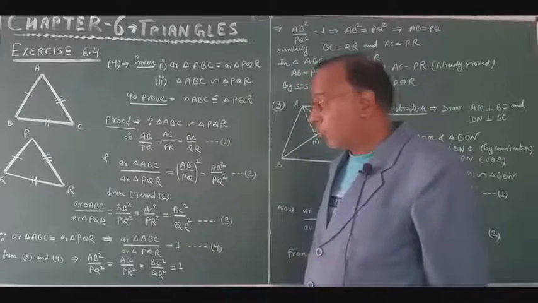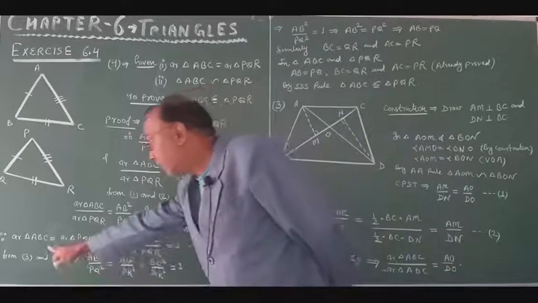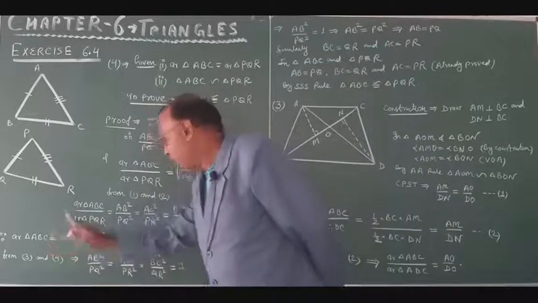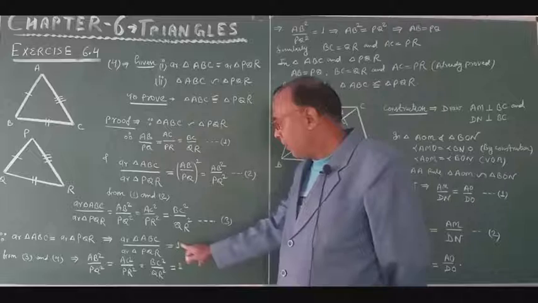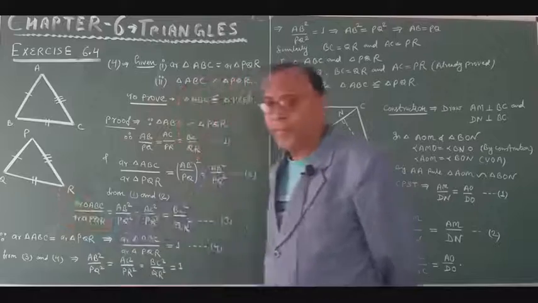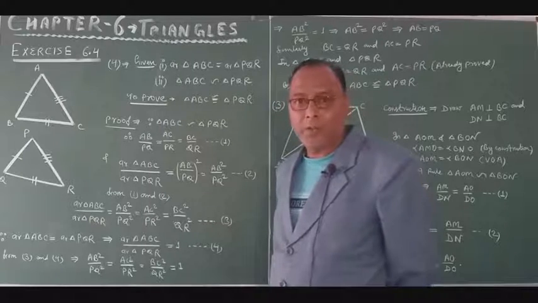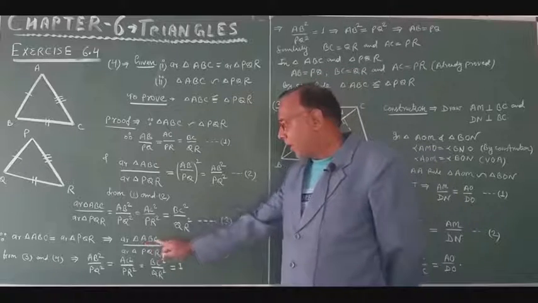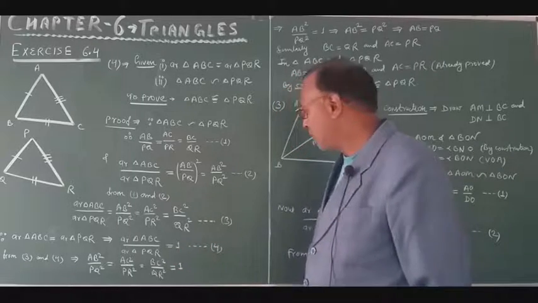Now coming to the area of the triangles. It is given that the area of triangle ABC is equal to area of triangle PQR. Both areas are equal, therefore area of triangle ABC upon area of triangle PQR will be 1. How will it be 1? Just look here. Let the area of triangle ABC be 10, and then the area of triangle PQR also will be 10. So 10 upon 10 is 1. Therefore area of triangle ABC upon area of triangle PQR is equal to 1. And this is equation number 4.